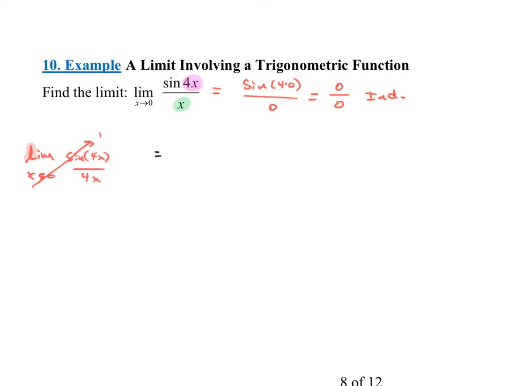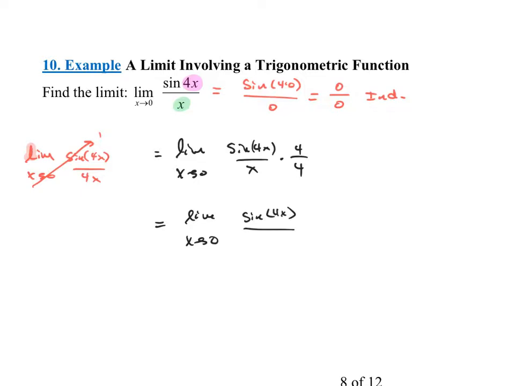Do you agree that I can multiply something by 4 over 4? Isn't this the same thing as the limit as x approaches 0 of sine of 4x all over x times 4 over 4? Isn't that technically true? Because that's just multiplying by 1. Now I'm just going to be a little creative here. This is the limit as x approaches 0 of sine of 4x all over, well, I am going to multiply out the bottom. That's 4x, but then I still have that times 4, right?